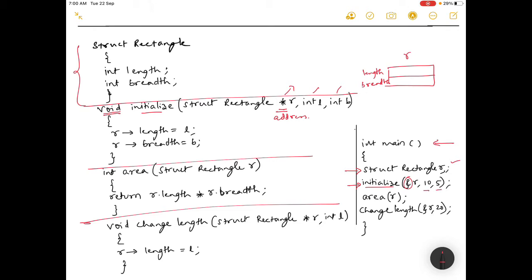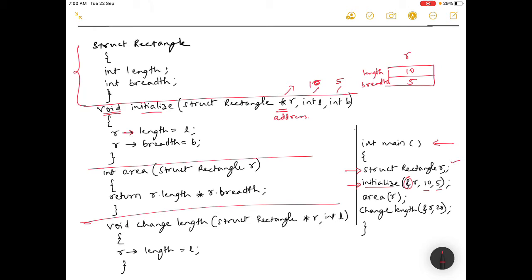So once it passes, now since it is address, you are using arrow, you are modifying r's length as 10. Because L is now assigned as 10, and B is assigned as 5. So here it is 5. I hope this is very simple, and you are able to understand it.